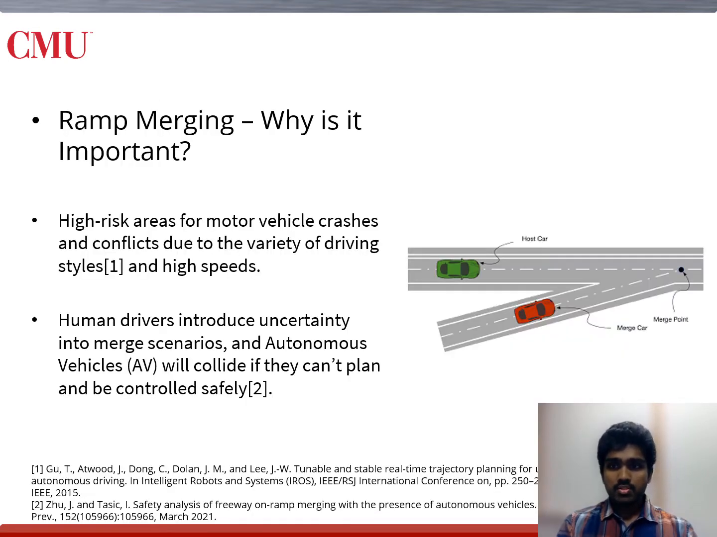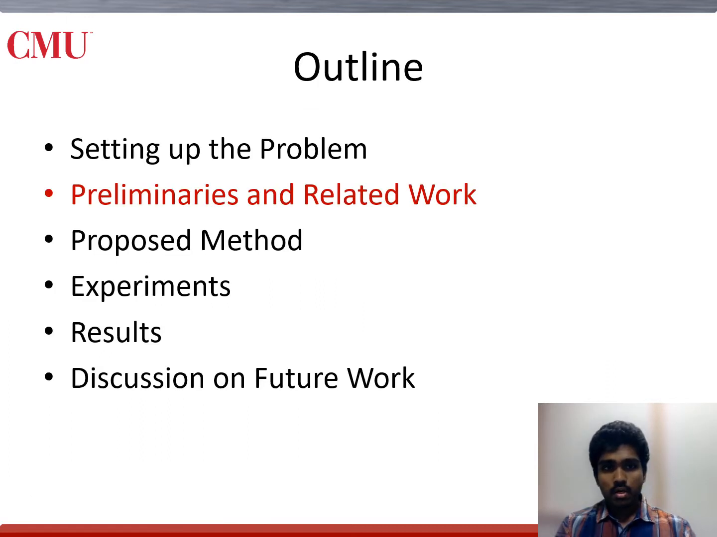Although being a simple driving scenario to model, ramp merging scenarios are still very high-risk areas for motor vehicle crashes due to the variety of human driving styles at high speeds. Humans also introduce uncertainty to merge scenarios, and autonomous cars might collide too if they're not prepared for this uncertainty. Now let's look at some of the preliminaries and related work in this area.